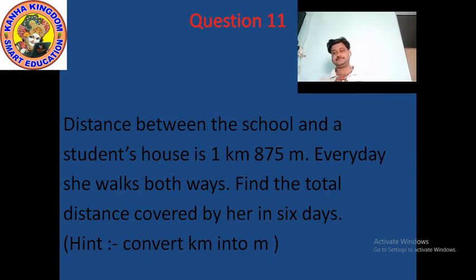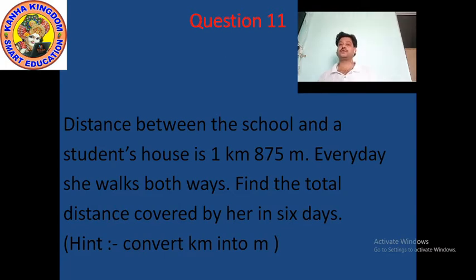And daily the student walks both sides, means in one side 1 kilometer 875 meter, and when she moves to the house then also she goes by walk, means another 1 kilometer 875 meter.